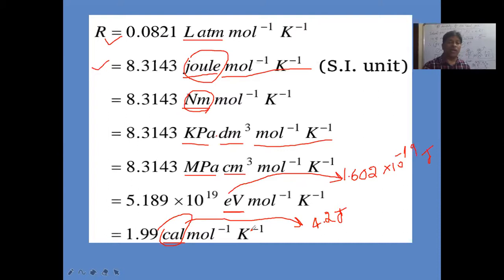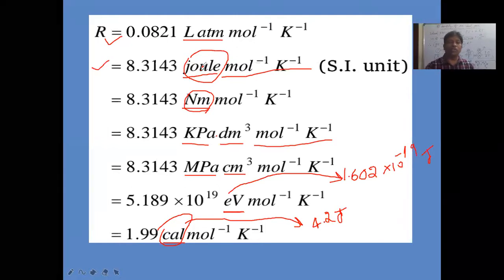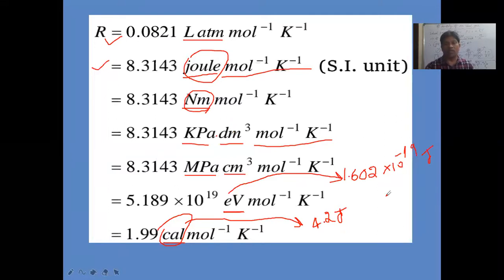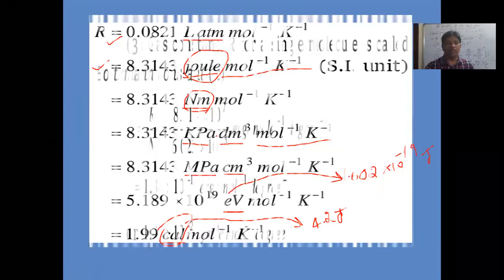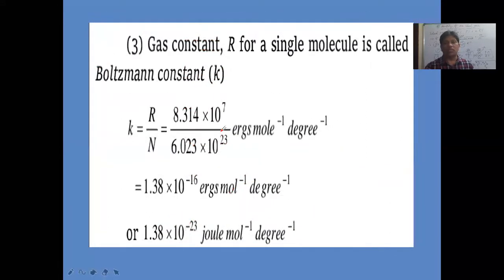And now this value they may also ask you in erg. Joule, we know, is the SI unit of energy. And what is the CGS unit of energy? Erg. So 1 joule equals how many ergs? 10 power 7 ergs. 1 Newton is equal to 10 power 5 dynes. So this way, the units of the R value. R is a very important concept here. So universal gas constant values you must remember without any confusion. Is that clear?